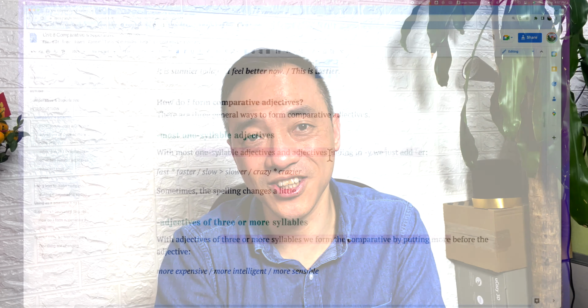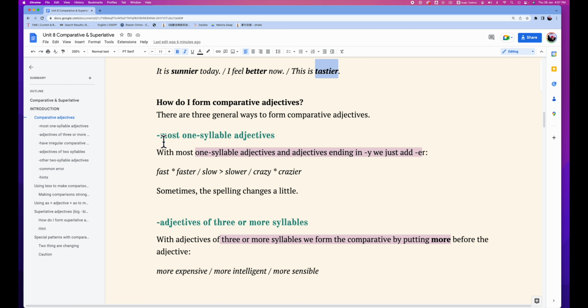Then how do we form comparative adjectives? There are 3 things that we have to mention: 1 syllable adjectives, 3 syllable adjectives, as well as 2 syllable adjectives. Let's take a look. Most 1 syllable adjectives and adjectives ending in y, we just add er. For example, fast becomes faster, slow becomes slower, crazy becomes crazier. And sometimes the spelling changes a little.